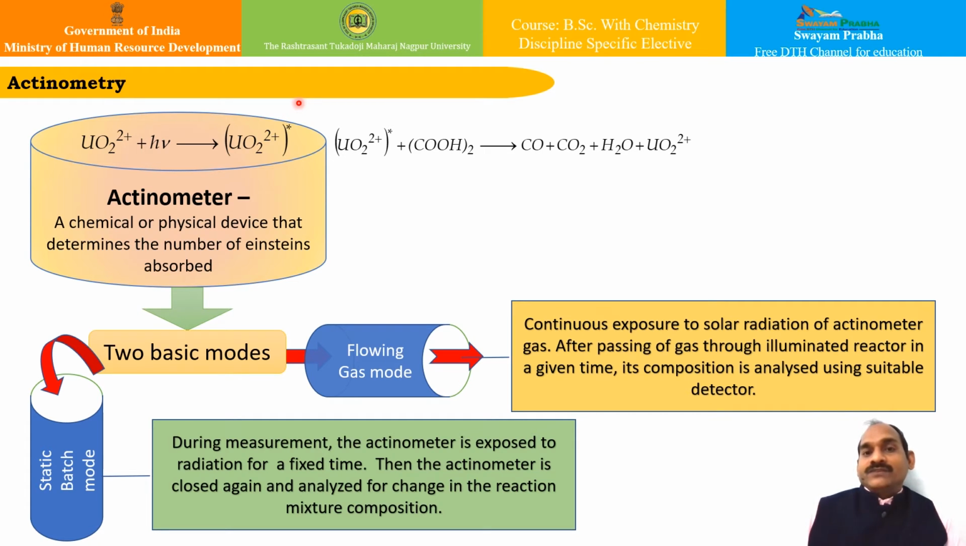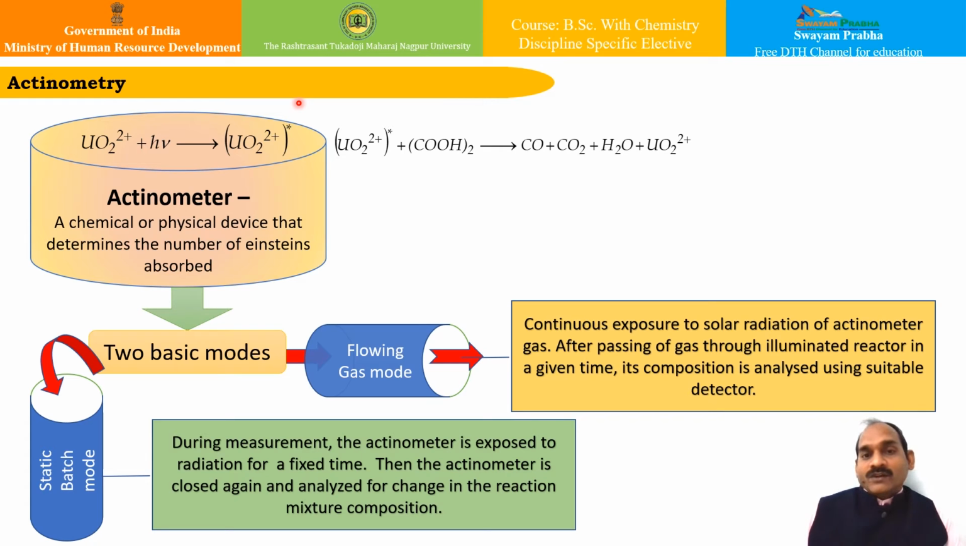Then this cell is filled with the reaction mixture, and we allow the light to pass through this filled reaction mixture for a known time. The intensity of light after passing through the reaction mixture is measured, and the difference in the two intensities, before and after, will give you the amount of energy absorbed by the reaction system.